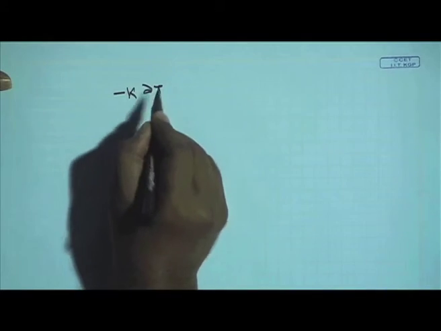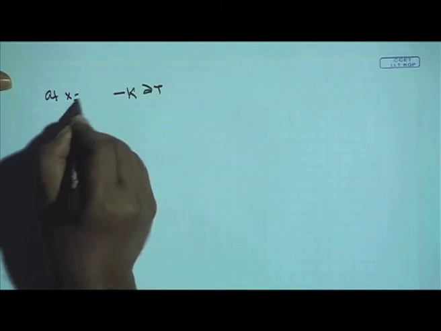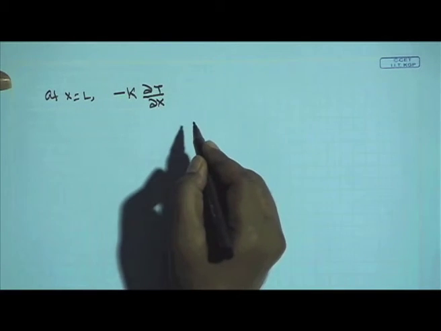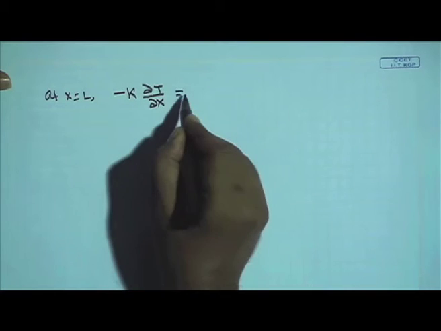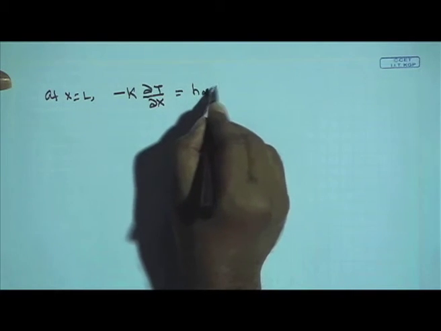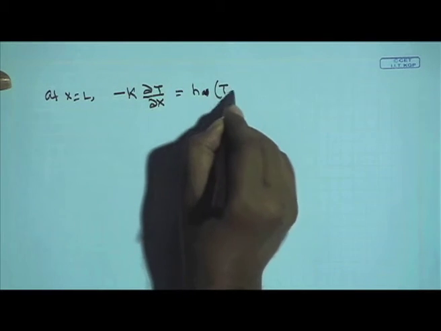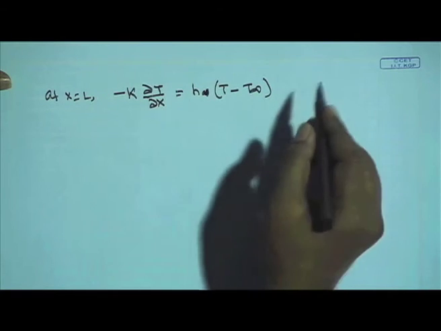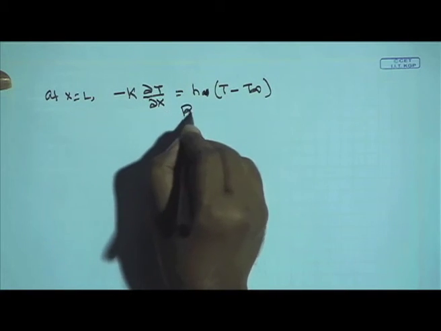So, let us say at x is equal to L, minus k del T del x, the amount of heat that is conducted at that boundary, is taken away by h times (T minus T infinity), where h is the heat transfer coefficient. So, this is a Robin mixed boundary condition.